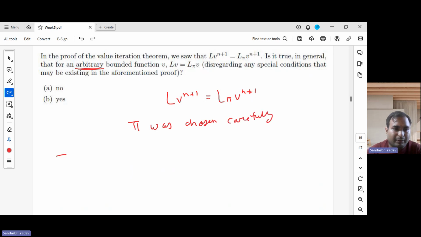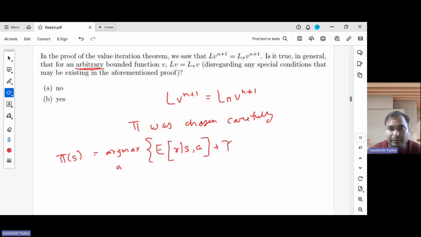So what was pi? The pi we chose was like this. The action corresponding to state S was the arg max over actions of the expectation over reward given we are in state S and took action A, plus gamma times the summation over S dash, the set of next states which we can visit, of the probability of visiting that state by taking action A from state S, times the value associated with that state S dash.